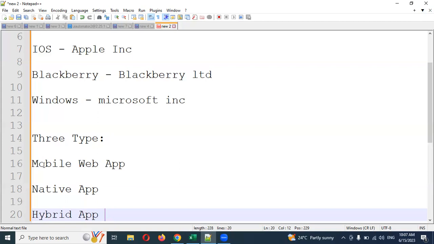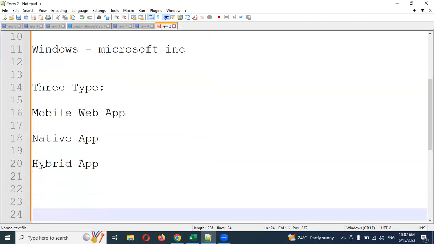Okay, hybrid apps is nothing but a mixed one. We can say mixed apps, like a web and native combination. Both the cases, we can say mixed, that is a hybrid. So web application, mobile web app and native app, this is a combination we can say hybrid. Okay, the simplest format.